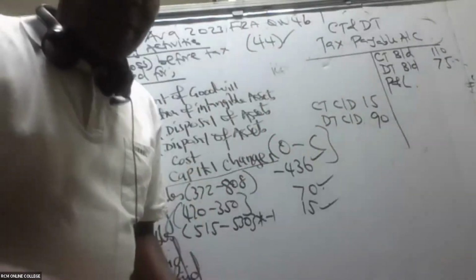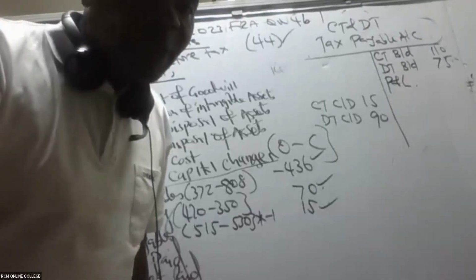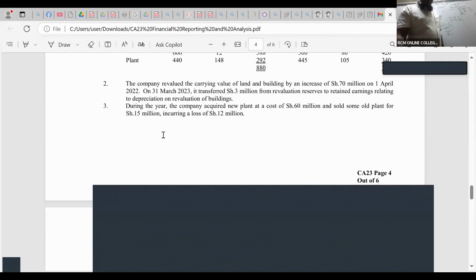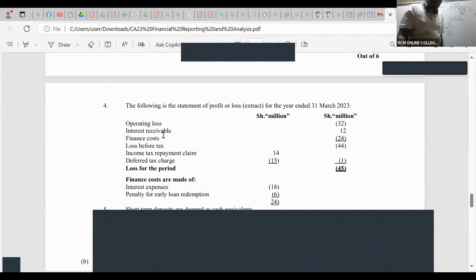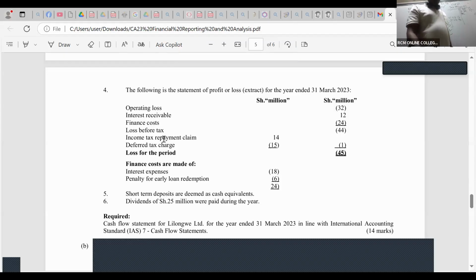So the P and L, please go to the P and L in the period. What do we have here in the P and L? Go to the P and L, ladies and gentlemen, the extracted P and L. Do we have anything nice here? Oh, yes. You can see here in the P and L, there is an income tax repayment claim of 14.